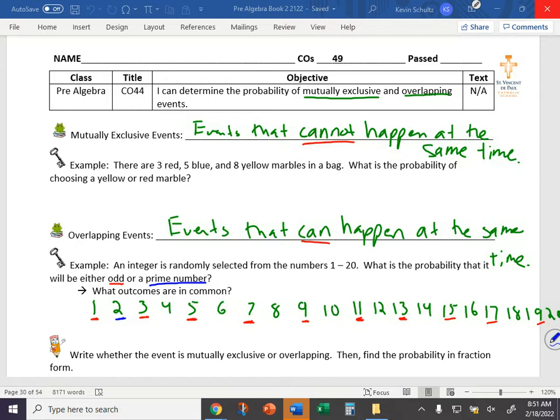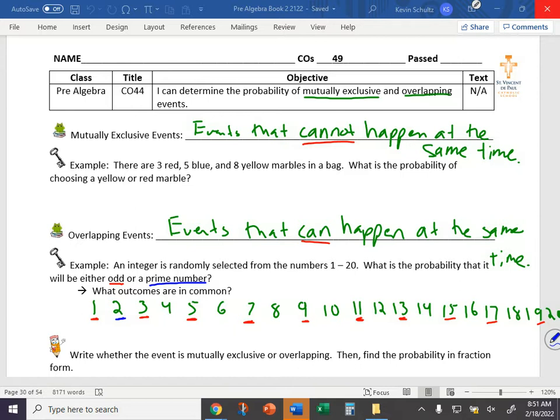Abby. 4 is not prime. The definition of a prime is its only factors are itself and 1. 2 is prime because its only factors are 2 and 1, whereas 4 has 1 and 4 and 2 and 2, so it would not be prime.